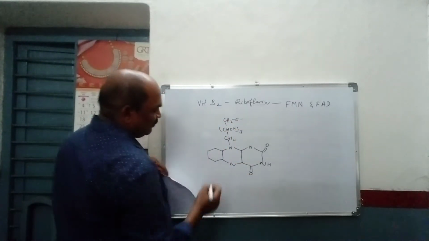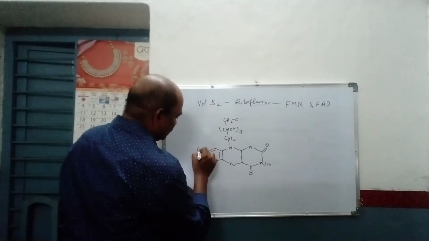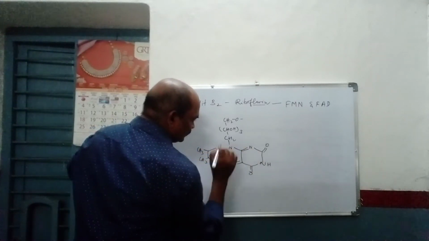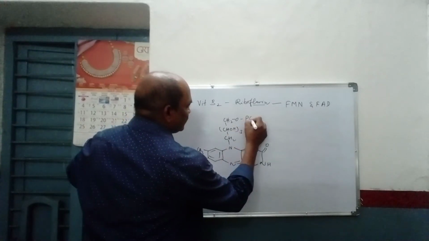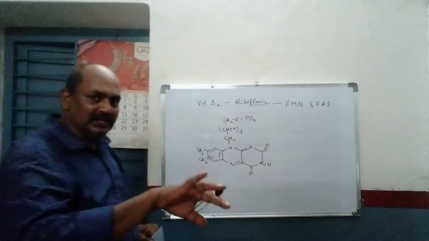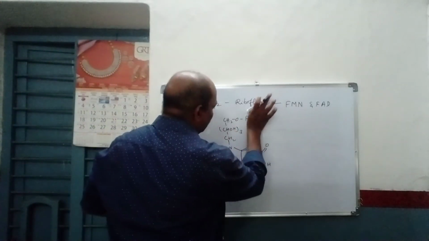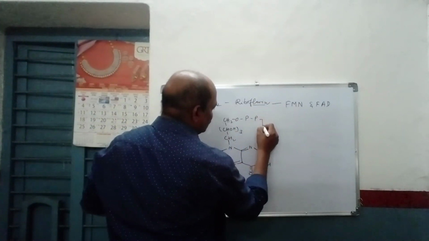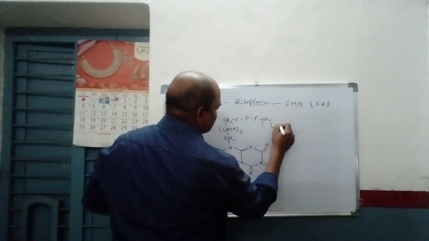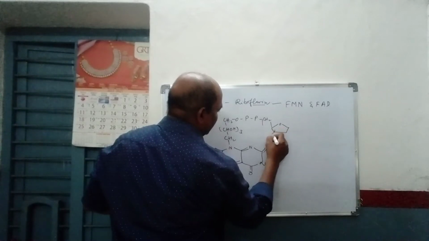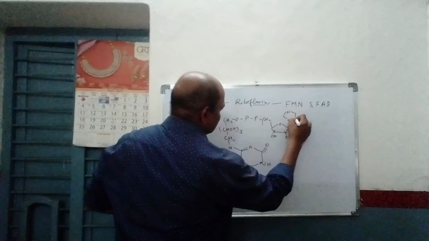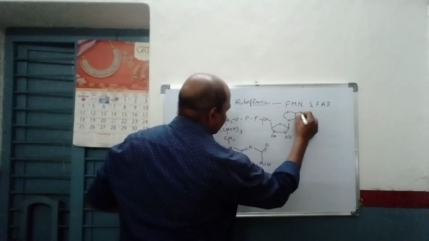This is flavin mononucleotide, which means a phosphoric acid group is there. If it is flavin adenine dinucleotide, it means one more phosphoric acid group is there, which is attached to the rest of the sugar moiety and adenine like this. Here is the nitrogen; this is the adenine moiety.